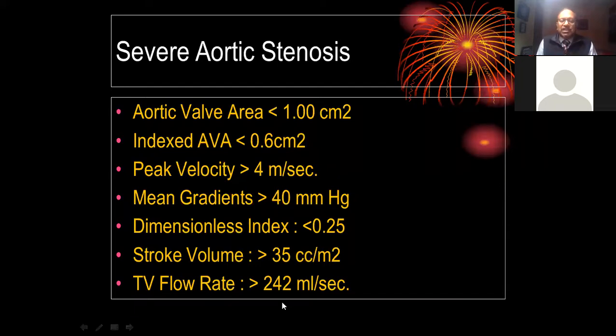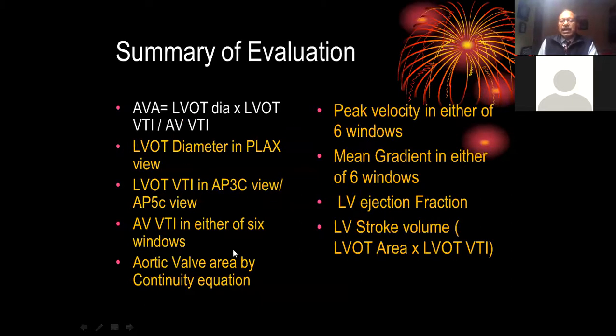If I have to put all these things together: the aortic valve area by continuity equation less than 1 centimeter square, indexed aortic valve area less than 0.6 centimeter square, peak velocity more than 4 meters per second, mean gradient more than 40 millimeters of mercury, dimensionless index less than 0.25, stroke volume more than 35 ml per meter square, then transvalvular flow rate of 242 ml per second. So these are all things put together, and then we say this patient is classified as severe aortic stenosis.